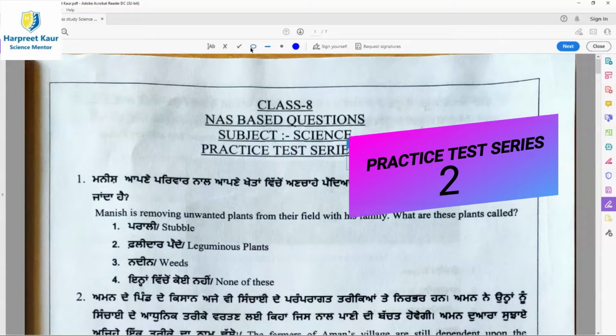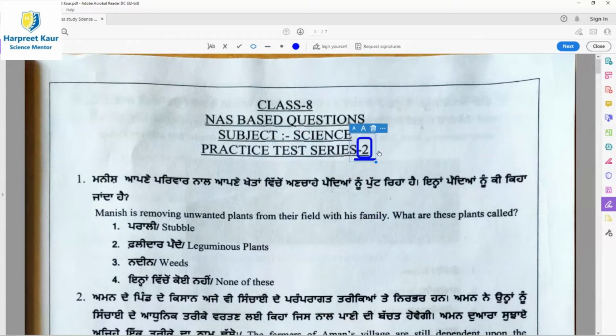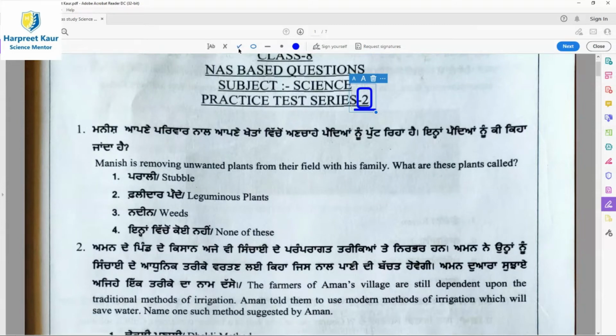Taking up the very first question: Manish is removing unwanted plants from their field with his family. What are these plants called? Children, the undesirable plants that grow up with the main crop in the field are called weeds, and option 3 is the right answer.